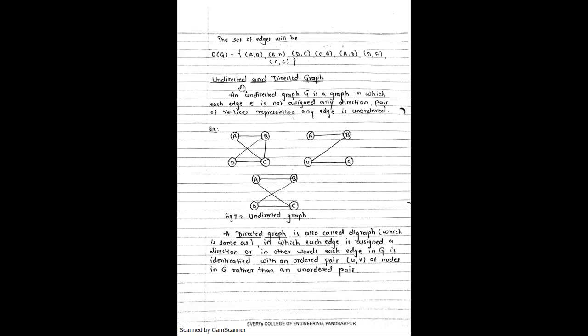Now after that, what is meant by an undirected and a directed graph? Here the example of an undirected graph is given. Now we'll see the terminologies we are using in a graph. So all these terminologies we will discuss first. Today at least we will complete the basic terminologies that we use in a graph. So we'll discuss it now.